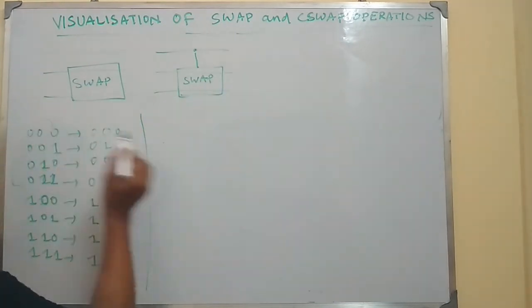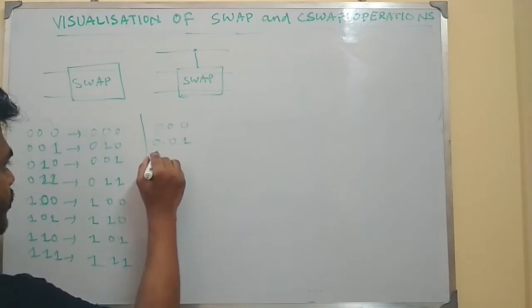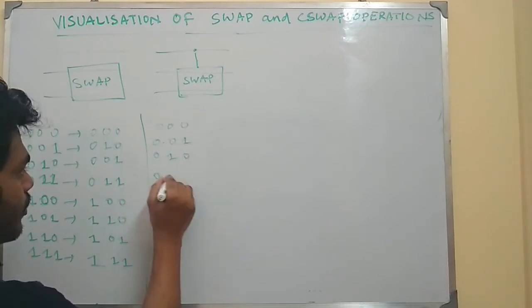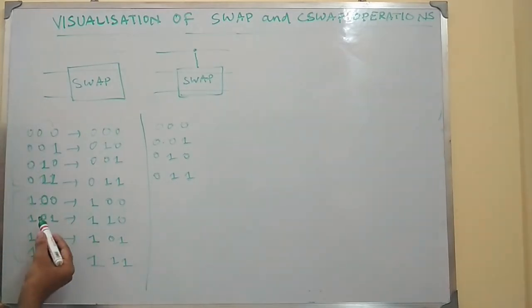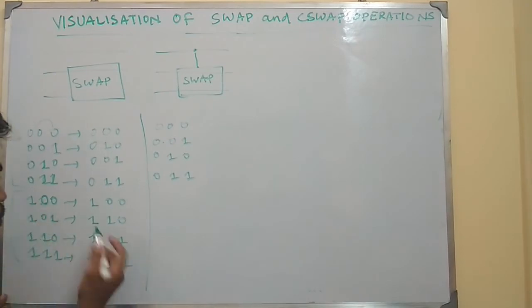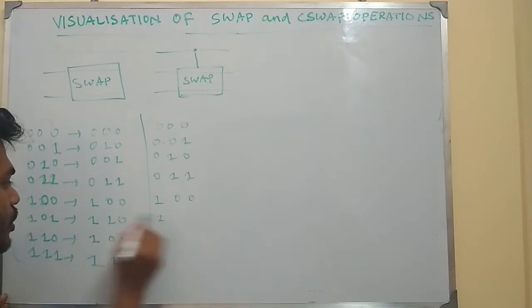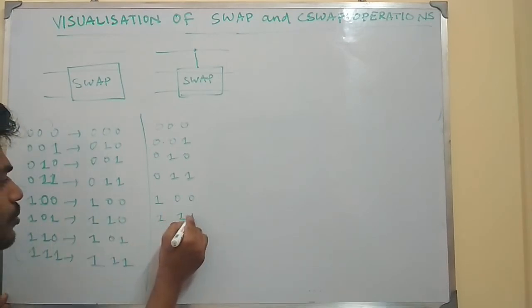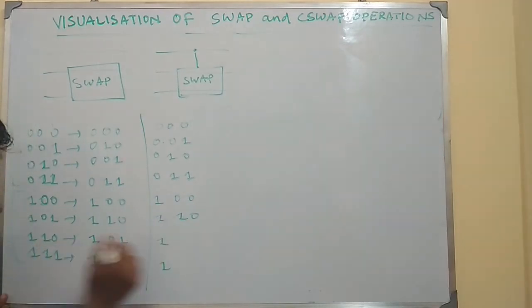All the states will remain the same. In the last 4 cases, as the control qubit is in state 1, the swap operation will operate on the second and third qubits. So 101 will become 110, the first qubit will remain the same, 110 will become 101, and 111 will remain 111.